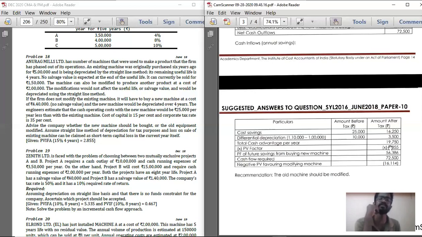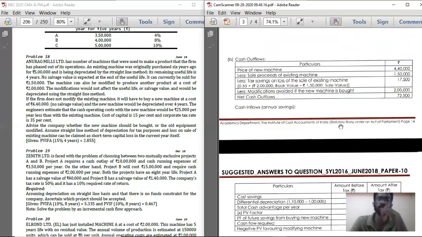It shows negative NPV for purchase of new machinery. Hence, it is advisable to go with modification of old machinery.